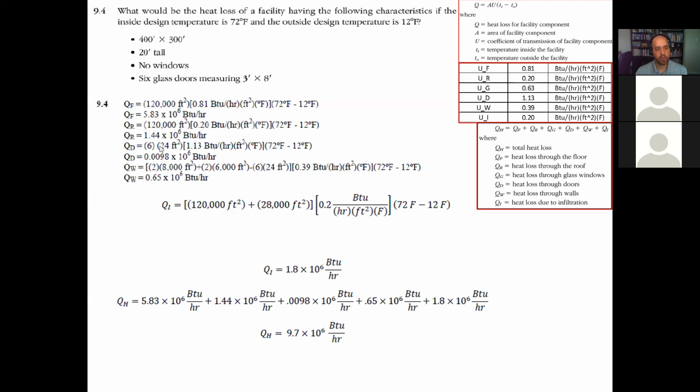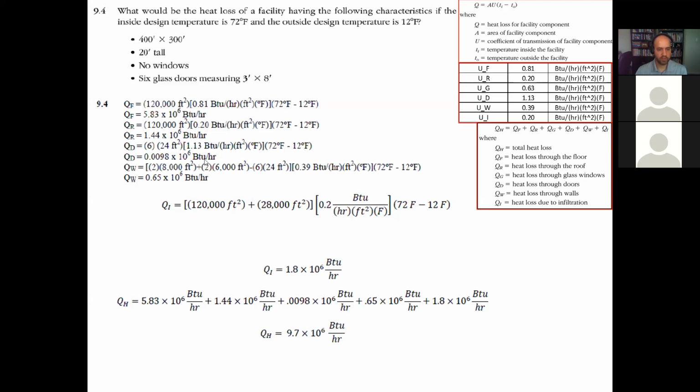Then when we get to the doors, it's stated in the problem that we have 6 glass doors, and these are the dimensions. So we're gonna have 6 times 3 times 8, which is 24 square feet per door. That's the area of the doors: 6 doors times 24 square feet, times the coefficient for the doors, 1.13, times the difference in temperature.